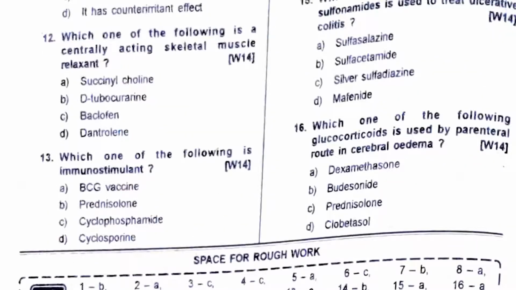estrogen receptor modulator. Which one of the following is an immunostimulant? BCG vaccine is an immunostimulant. So you use BCG. All of them are immunosuppressants. Cyclophosphamide, immunosuppressant. Cyclosporin, immunosuppressant. Prednisolone, immunosuppressant.